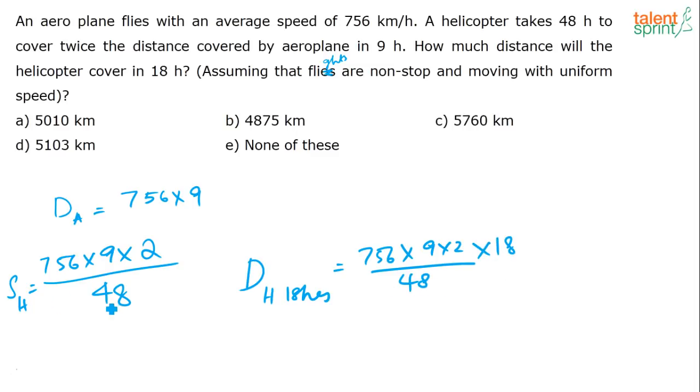See, here I am not simplifying it itself because I felt together in the end it is better to simplify instead of finding out each answer at each step and wasting our time. Directly here you can simplify, and when you simplify, I think all of you are getting the answer as 5103, which is correct. So, the answer for this question is 5103 kilometers. Yes? Okay, that is option D.